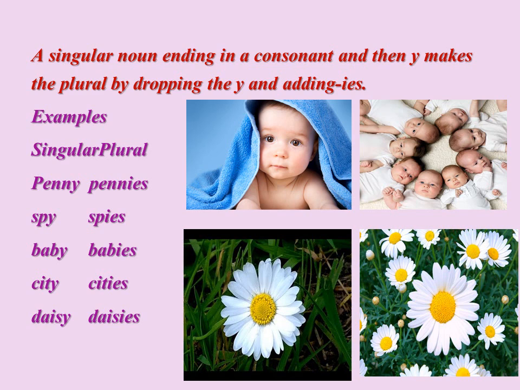The words that are singular nouns and end in a consonant y make the plural by dropping the y and adding ies. Let us see a few examples. Penny becomes pennies by removing the y and adding ies. Spy, spies. Baby, babies. City, cities. Daisy, daisies.